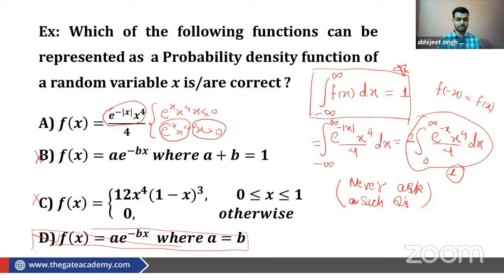This kind of possibility is also there, so that will help you. Obviously, that will help you. If you are saying D is correct, B is incorrect. Why? Because this is also the same function. They are saying A plus B is equal to 1.